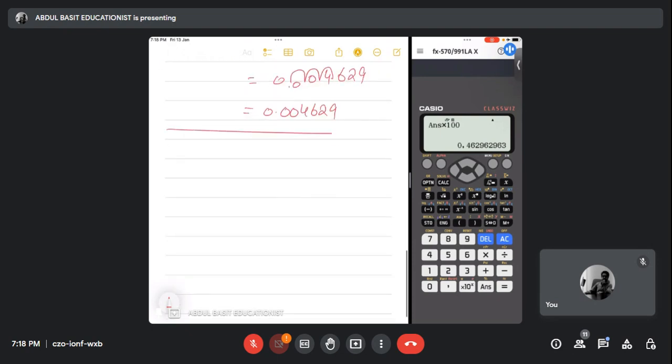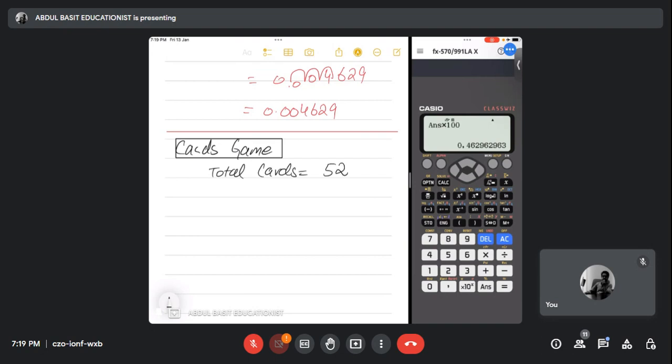The concept of probability is always in games. Like, for example, we are all familiar with the card game. Agree? In a card game, the total cards are 52. Every card comes in 4s.